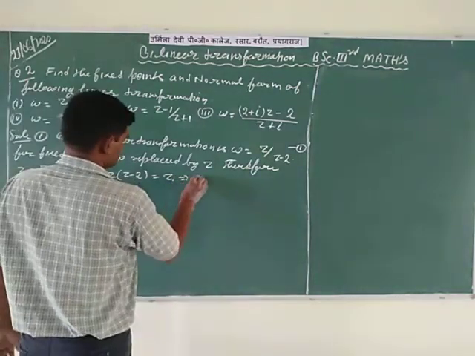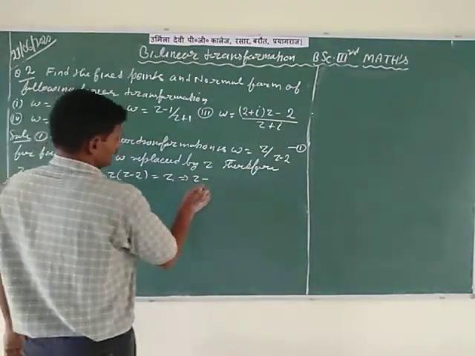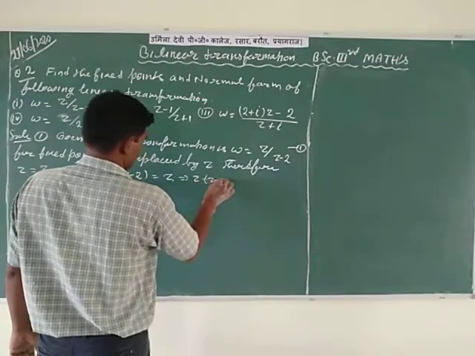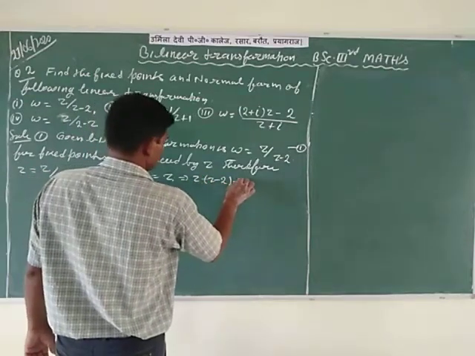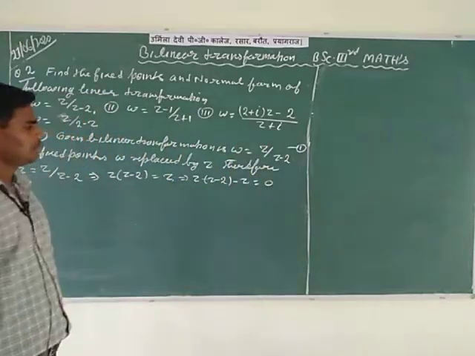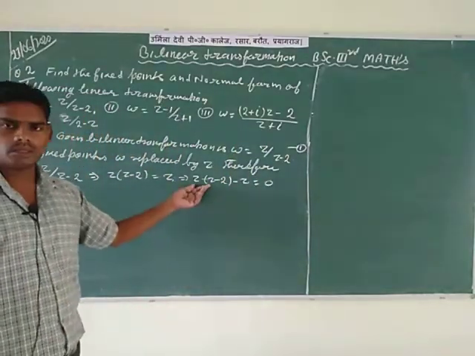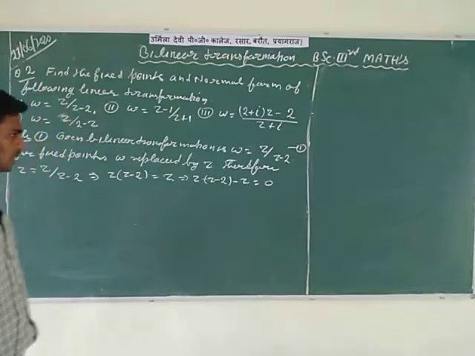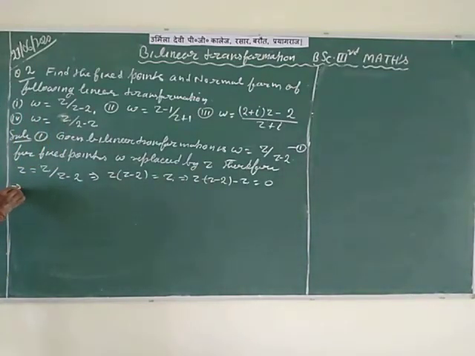So write z times z minus 2 minus z is equal to 0. Multiply z with z is equal to z square, minus 2z and minus z is equal to 0.